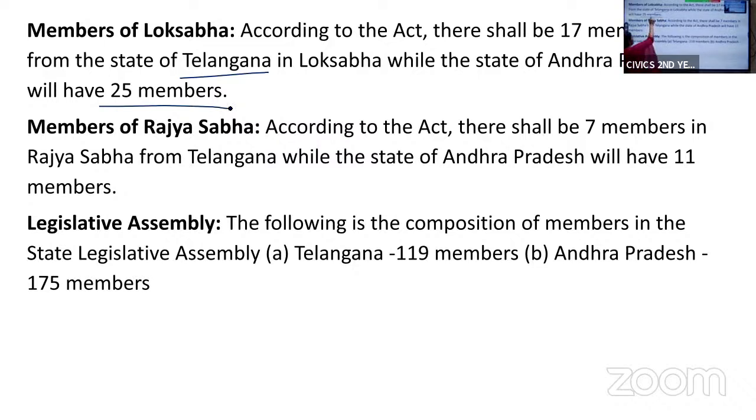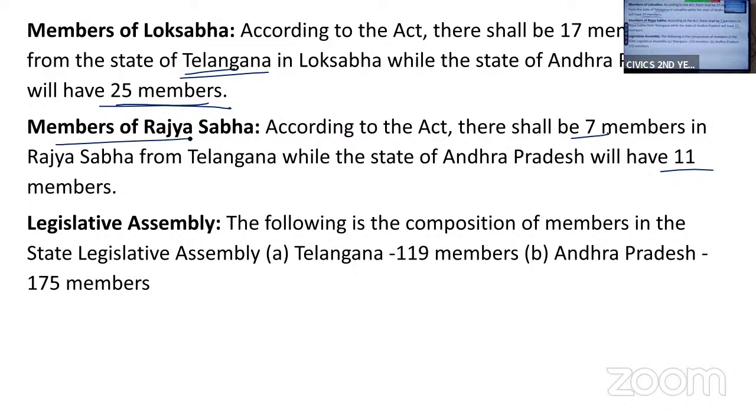Then, coming to Rajya Sabha, there shall be 7 members from Telangana and 11 members from Andhra.